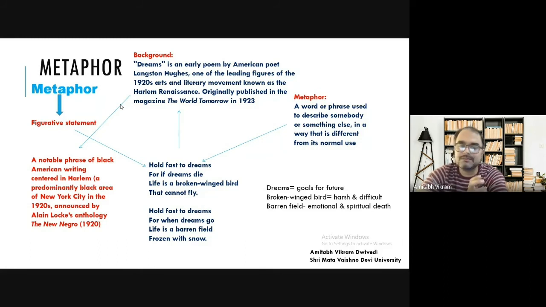So you have seen birds around you, and you know that generally birds have two wings. So if one wing is broken, then birds cannot fly. So life is a broken winged bird that cannot fly. Again, life is compared with a bird, and we know that birds fly. And similarly, the comparison is like this, that life cannot fly. This is the first four lines.